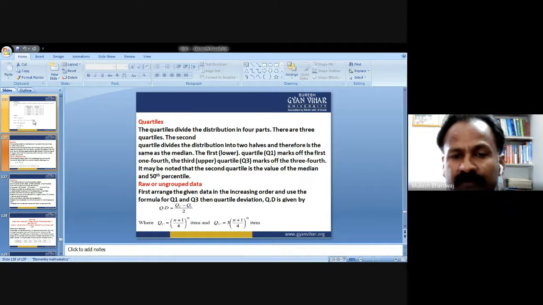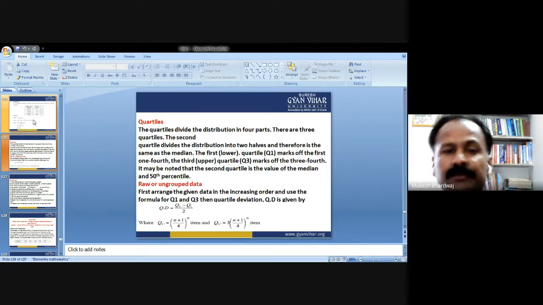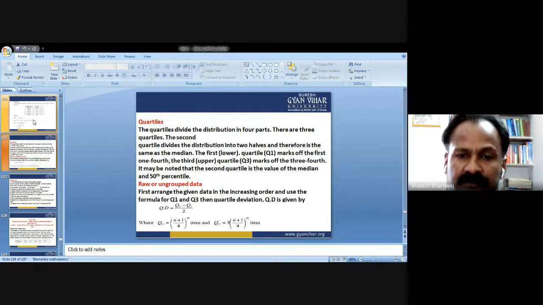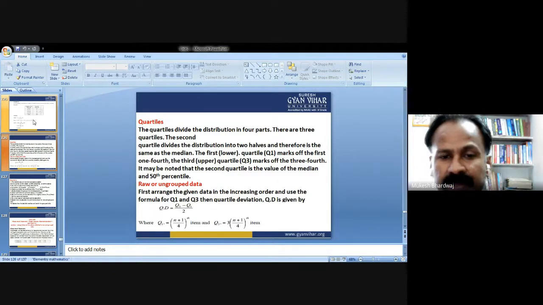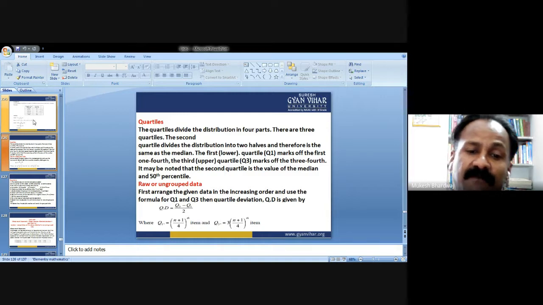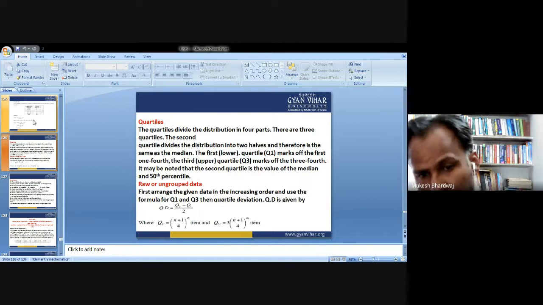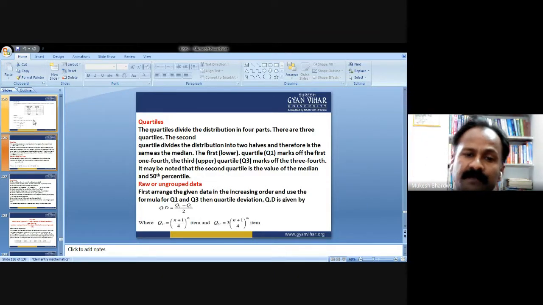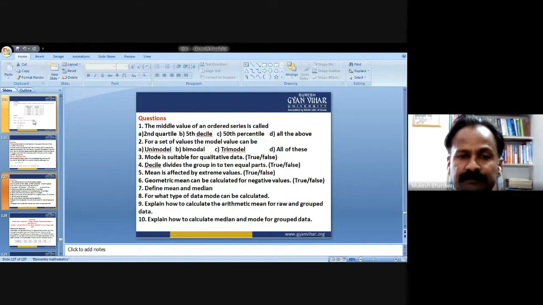For raw or ungrouped data, to find the quartile deviation, first arrange the given data in increasing order and use the formula for Q1 and Q3. Then quartile deviation QD is given by QD equals Q3 minus Q1 by 2, where Q1 is calculated as the (n plus 1) by 4th item and Q3 is equal to the 3(n plus 1) by 4th item. So first you calculate Q1 and Q3. After that, quartile deviation is the difference between Q3 and Q1 divided by 2, that is the average.